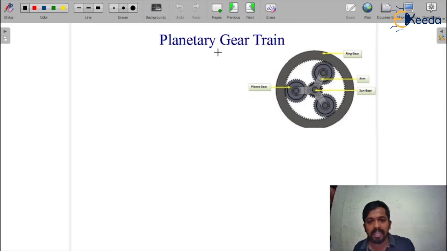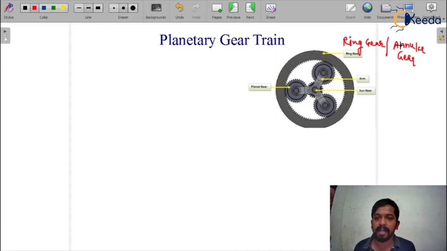Okay, so in the planetary gear train you can see the biggest gear in the diagram. This is the biggest gear. This is called the ring gear. If you are not able to see what is written here, I am writing here: ring gear, or it is called the annular gear. This is the biggest gear of the planetary gear train.